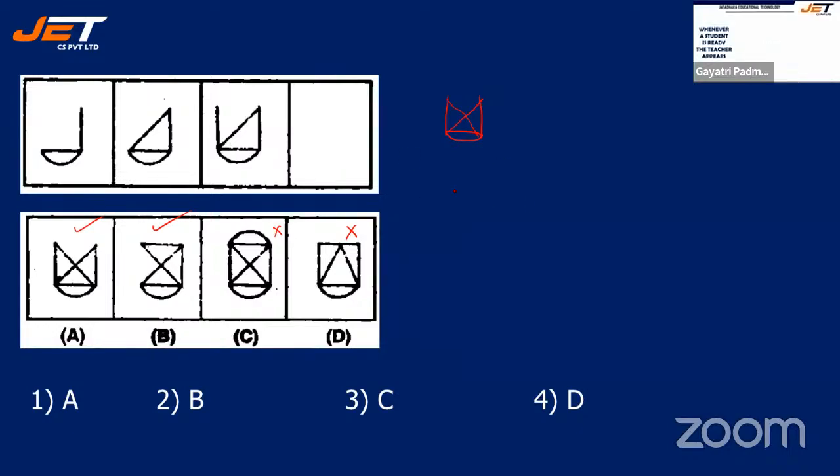See, first one you have like this. Second one like this. Then here like this. Right? So, the next option should be like this. It should come down. Right. So, therefore, it's perfect if you choose option A.